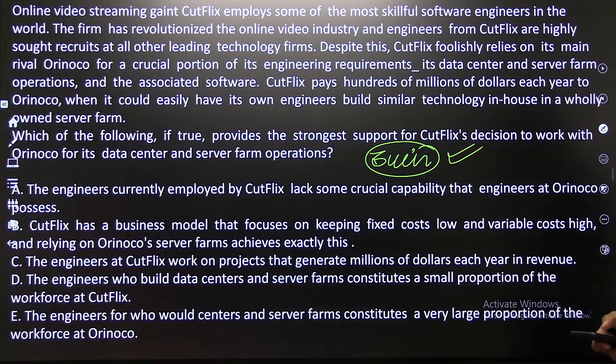D. Any other answer? Other than D, any other answer?